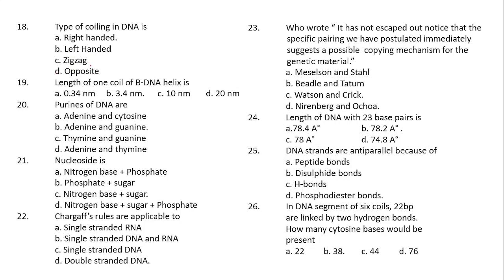As I have already discussed in the theory class, DNA is a double helical structure in which both the polynucleotide chains run in anti-parallel direction to each other and are coiled in a right-handed manner.